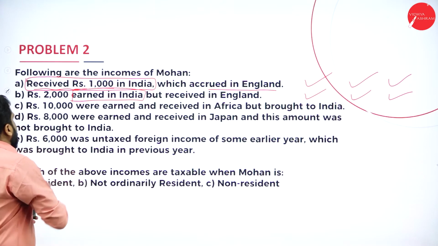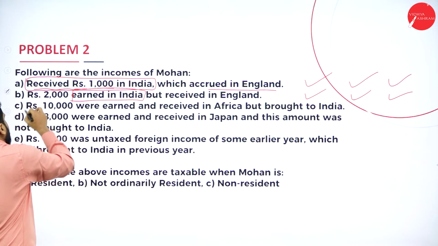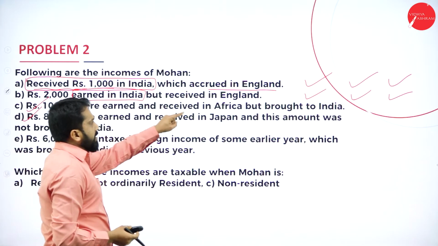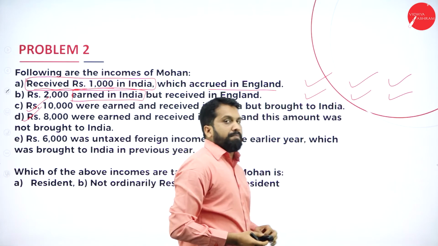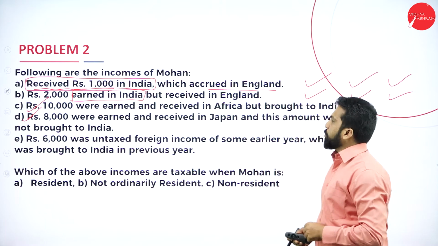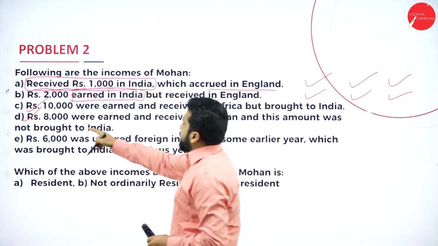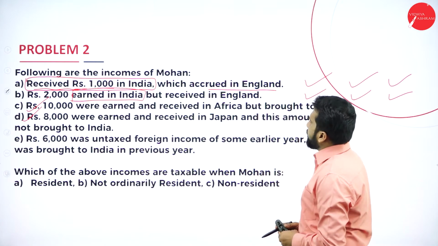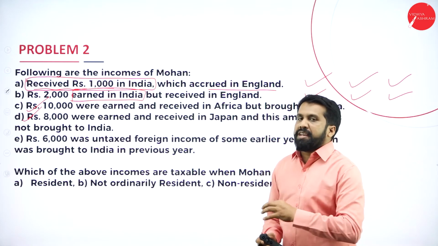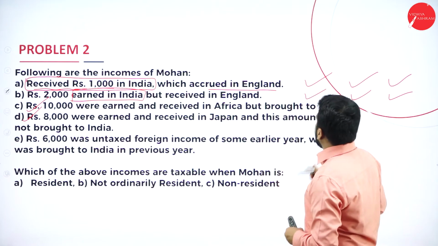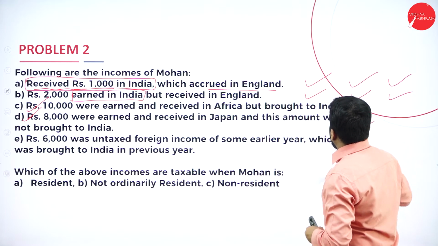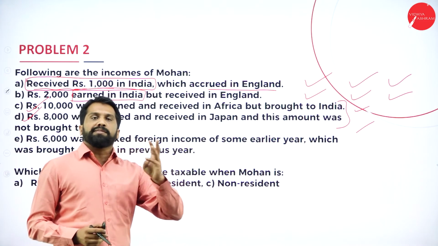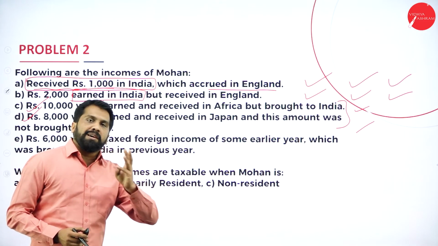Next one, rupees 10,000 and rupees 8,000 were earned and received in Africa but brought to India. Next one, rupees 8,000 was earned and received in Japan and this amount was brought to India. As per this, in both the cases, the first person will be taxable, because received outside and earned also outside.